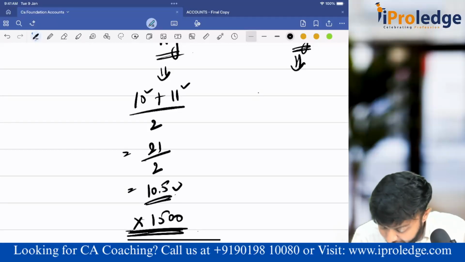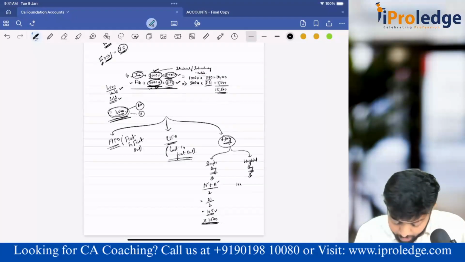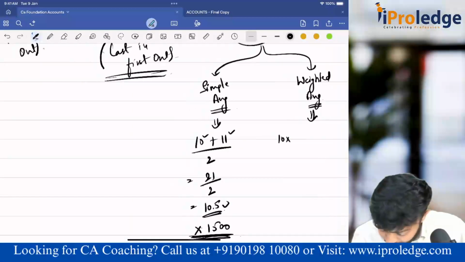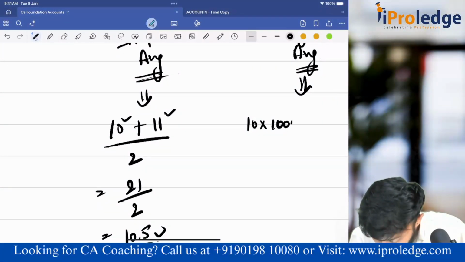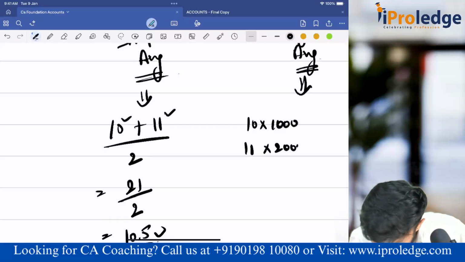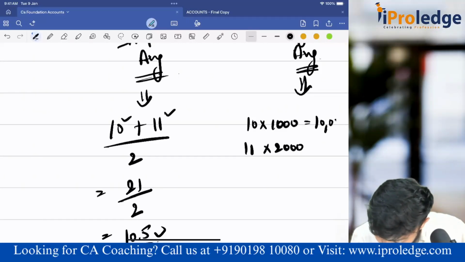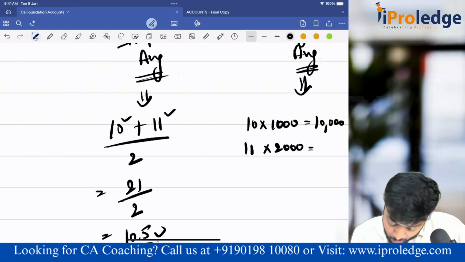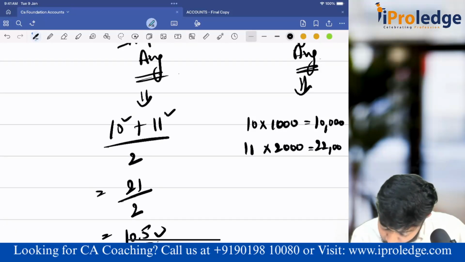Now what are the purchases that I have made? I have made a 10 rupees purchase for how many units? 1000 units. Then I have made an 11 rupees purchase for 2000 units. Correct. Multiply: 10,000. This also multiply. How much do you get? 22,000.